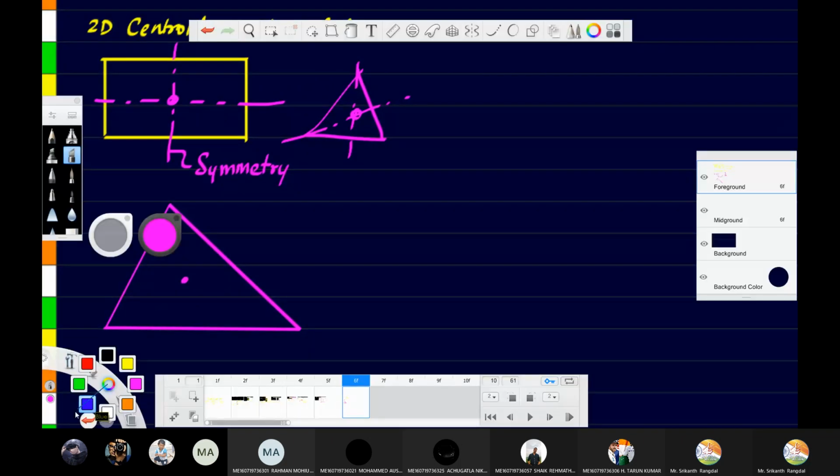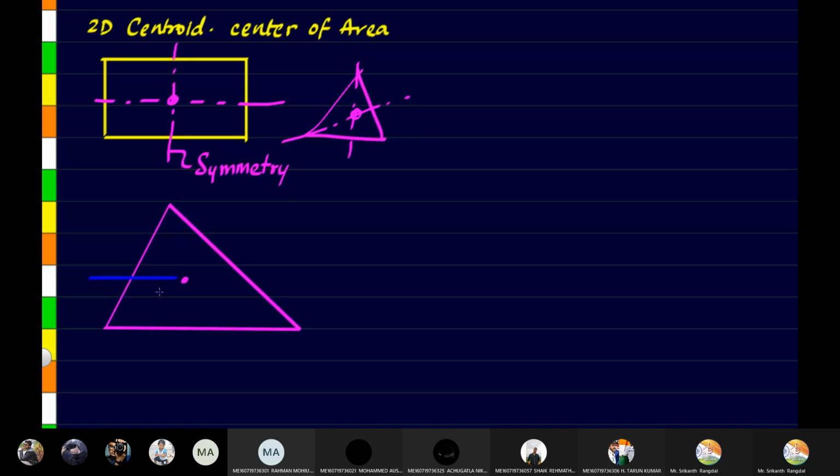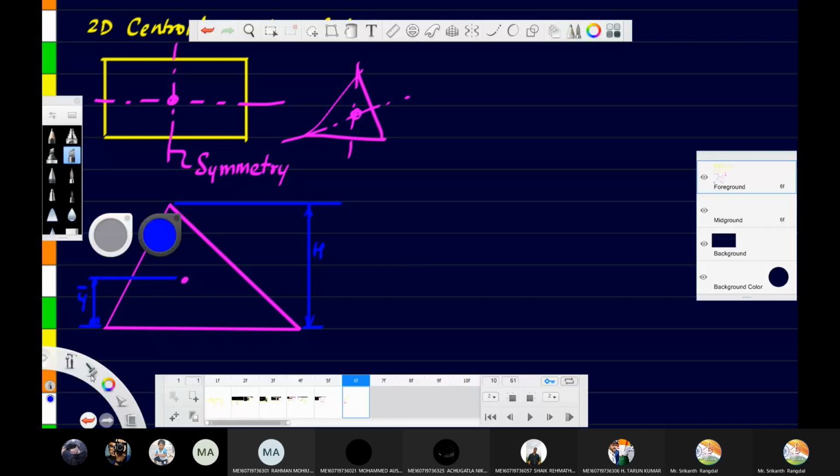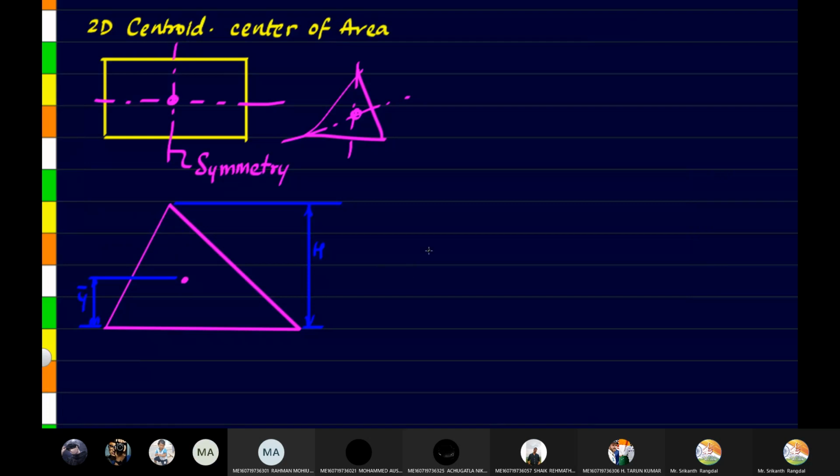Now this distance here is called y bar. Let us say the total height is h. What is the formula for y bar? Do you know it? Anyone? H/3. So y bar is given as h by 3. So in a triangle, this is the formula we have to use.